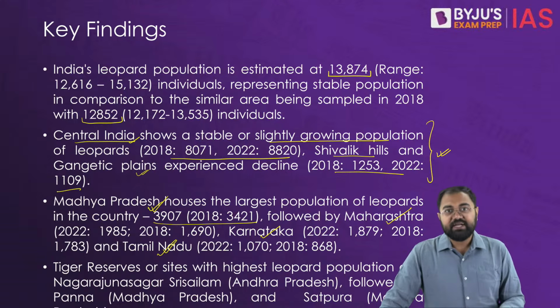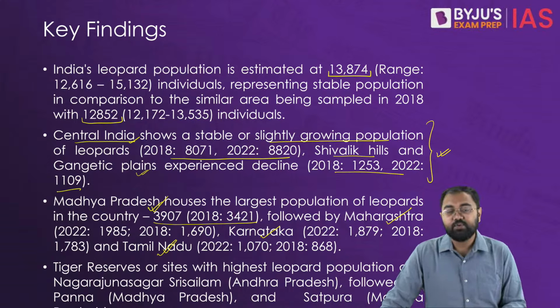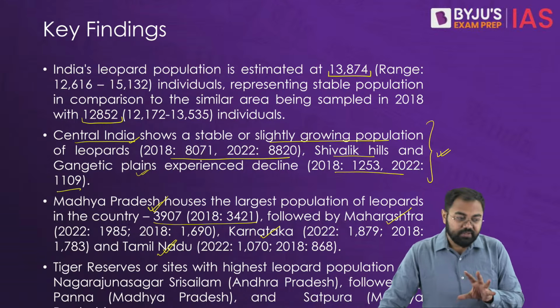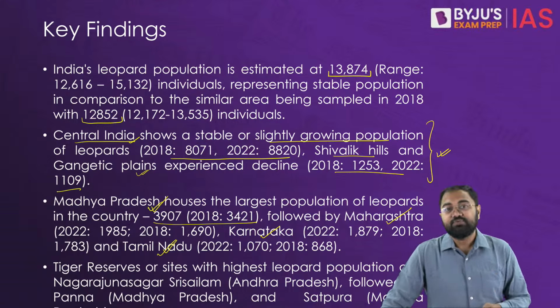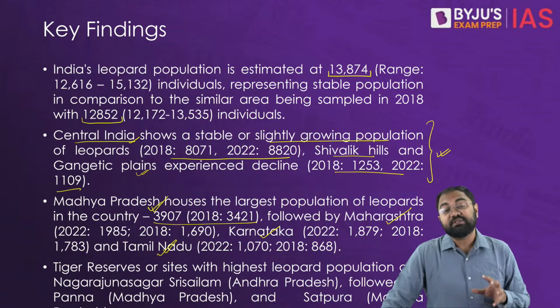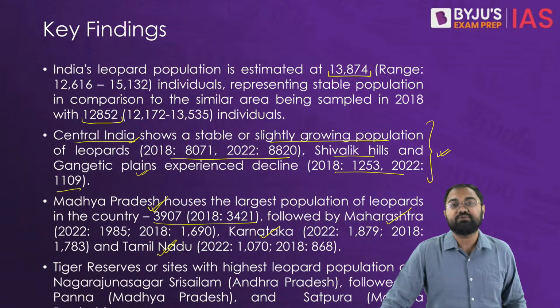Overall, there is a number that has also been published. It says that more than 116 leopards were killed only for their skin between 2018 and 2022. So the report emphasizes all these areas, and it also talks about the need for increased action from the states, whether in patrolling, prey recovery, or management of the habitat, especially outside the tiger reserves. So it becomes very crucial for us to understand these areas.